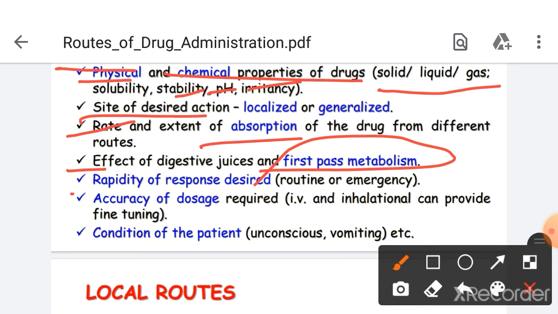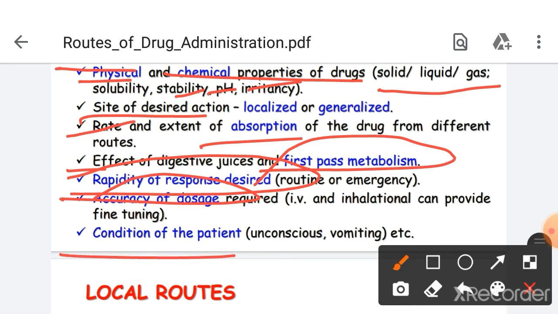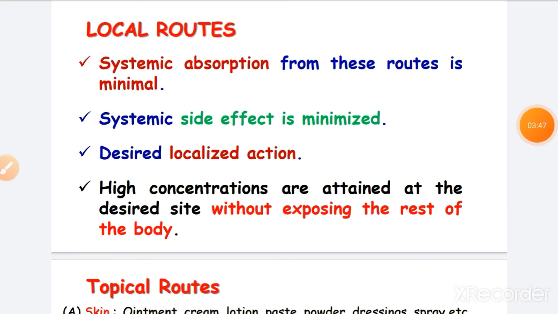Then comes the rapidity of the response desired, whether this route can be used in case of emergency or not. Then comes the accuracy of the dosage. In the intravenous route, we can use the dose of the drug very accurately and definitely. Then comes the condition of the patient, which is very important: whether the patient is unconscious or vomiting. In case of vomiting, we cannot use the oral route of drug administration, but definitely we can use the rectal route of drug administration.